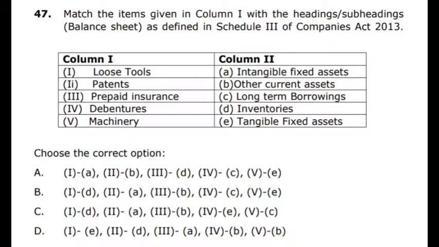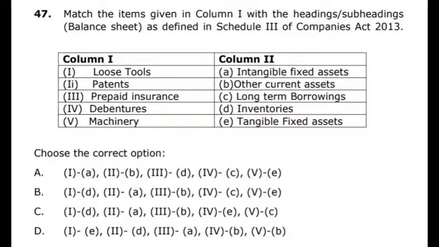Question number 47. Match the items given in column 1 with the headings and subheadings in Schedule 3 of the Companies Act 2013. Column 1: loose tools, patents, prepaid insurance, debentures, machinery. For this, some other figures are given in column 2. Loose tools, actually, it is a type of inventories. So option D is the correct one. Patents, it is an intangible fixed asset, that is A. Prepaid insurance, it is one type of other current assets. Debenture is a long-term borrowing. Machinery is a tangible fixed asset.